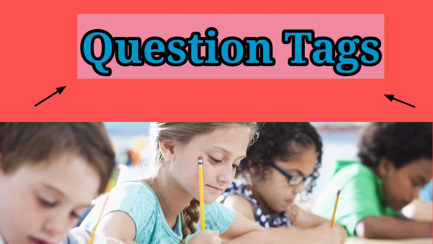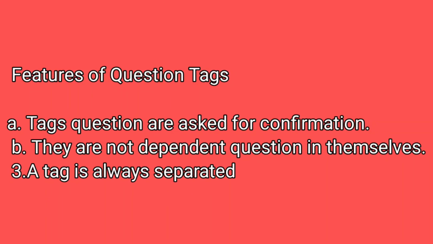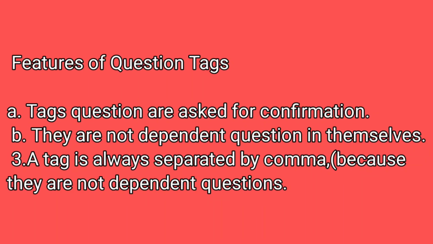Question tags. Tag questions are asked for confirmation. They are not dependent questions in themselves. A tag is always separated by a comma because they are not dependent questions.